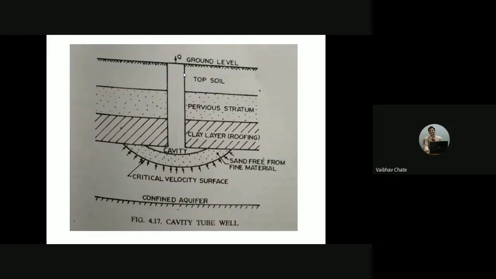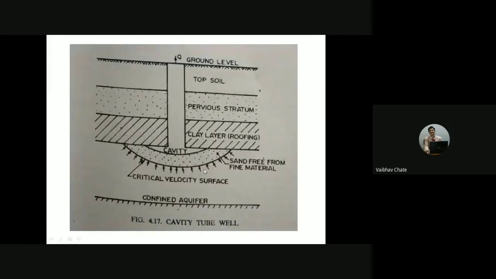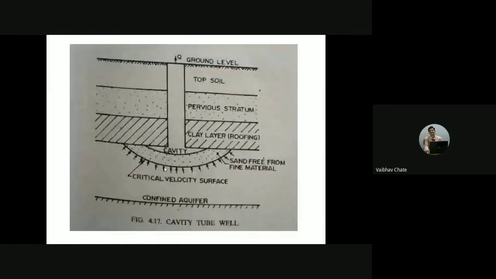In case of this cavity type of tube well, the flow will be spherical here. See here how it is. It is spherical. In case of the strainer type of tube well, water enters through the sideways, and because of this, we can have drawdown and other things. Those problems we have solved. Here, it will be spherical. So in the previous case, we have the radial flow. Here it is going to be spherical.